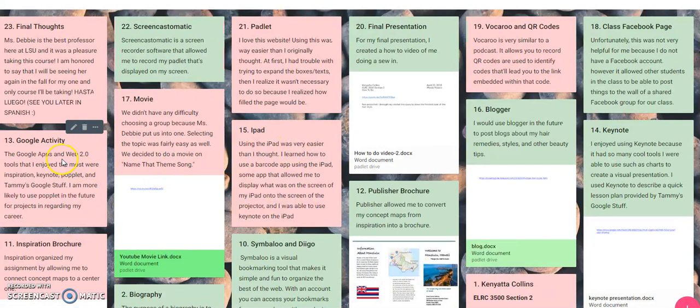Okay, and for number 13, the Google Apps and Web 2.0 tools that I enjoyed the most were Inspiration, Keynote, Poplet, and Tammy's Google stuff. I'm more likely to use Poplet in the future for projects regarding my career, and that's mainly because I find this way to be more useful.